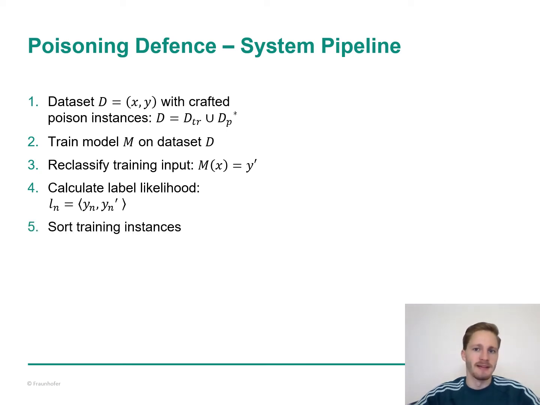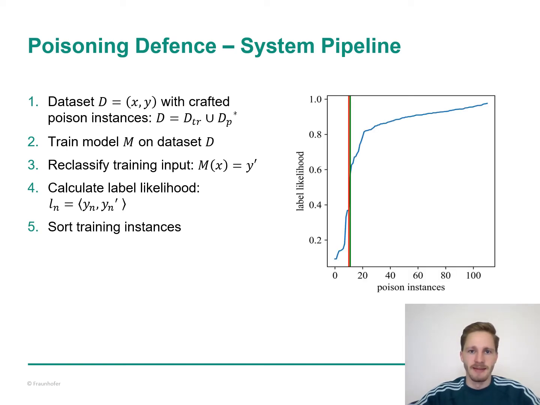Then we sort all training instances according to these label likelihood values in ascending order. And this yields a figure that is presented here on the right. The x-axis represents the single instances, while the y-axis shows the label likelihood values. And the blue line here demonstrates that we sorted these poison instances according to their label likelihood values in ascending order. Instances with small label likelihood values with respect to the original label can thus be found on the left end of the plot.